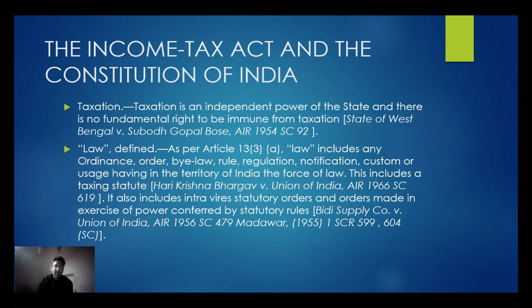In State of West Bengal versus Subodh Gopal Bose, All India Reporter 1954, taxation is an independent power of the state, and there is no fundamental right to be immune from taxation. So the citizens of India have no fundamental right to be immune from taxation.